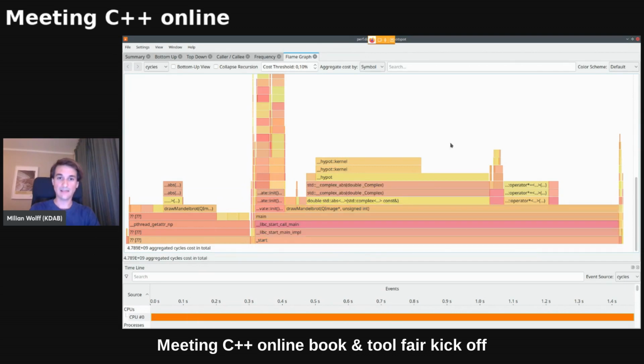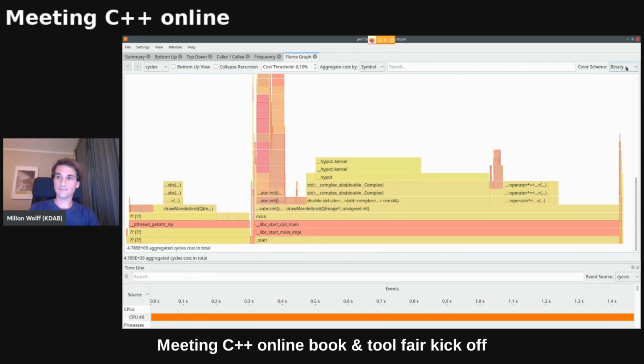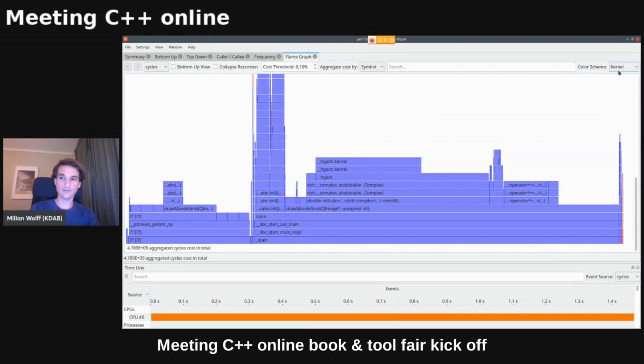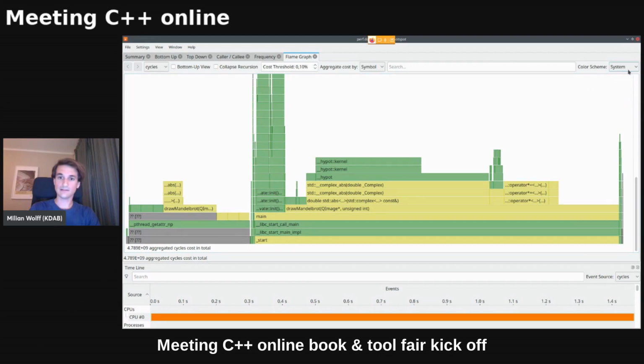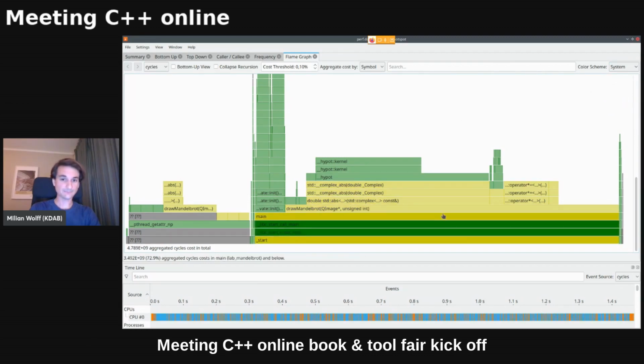Pretty clear. And now I can easily say I actually want to colorize it by some demo, by the binary, or whether it's in kernel space or user space. So we can see here a few red towers that are kernel space, but the rest is all user space here. And I can see what is system and what is user space.